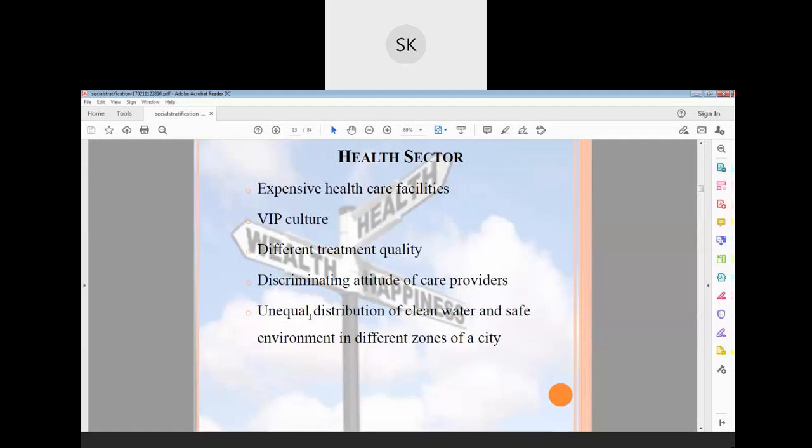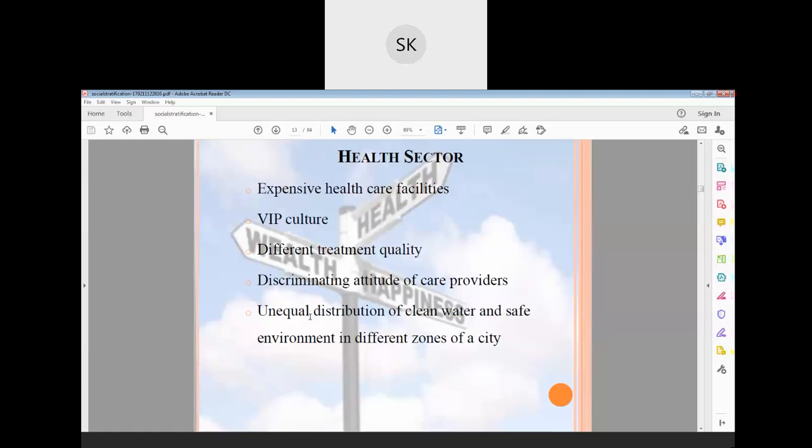If they start a small clinic in the rural area for helping rural people, the same treatment has to be given in the small clinic as it is given in the big hospital. But what they are doing is just acting as a consultancy. They appoint their own doctor and he comes and diagnoses. We don't have that facility, you go there and take it. Instead of people going to the big hospital, they go to a small hospital because of money and all. But again, they are referred to go to the big hospital. This is the different treatment quality they are providing, right?